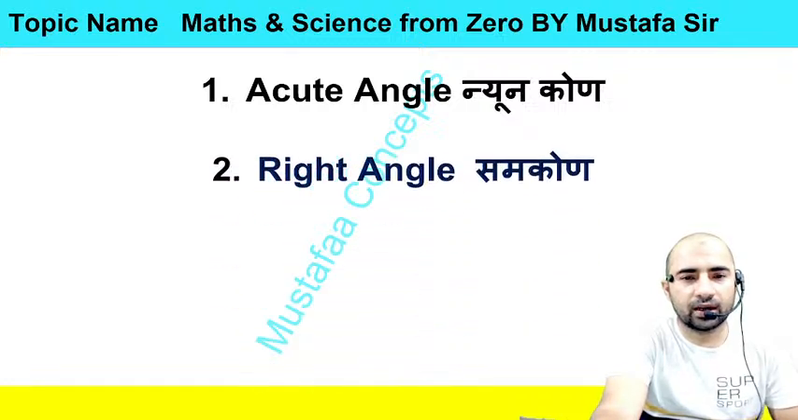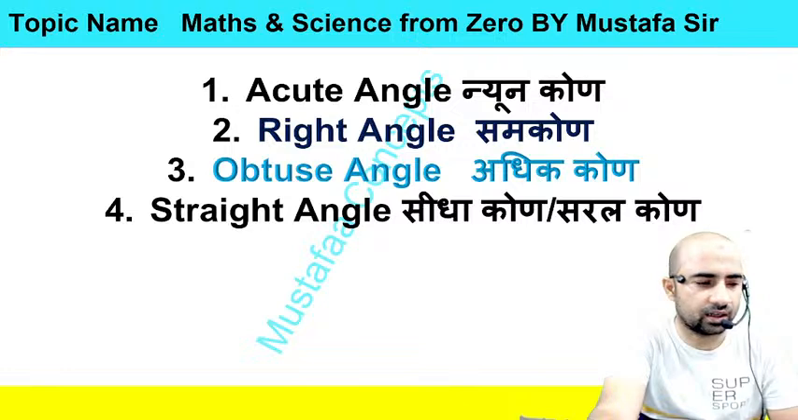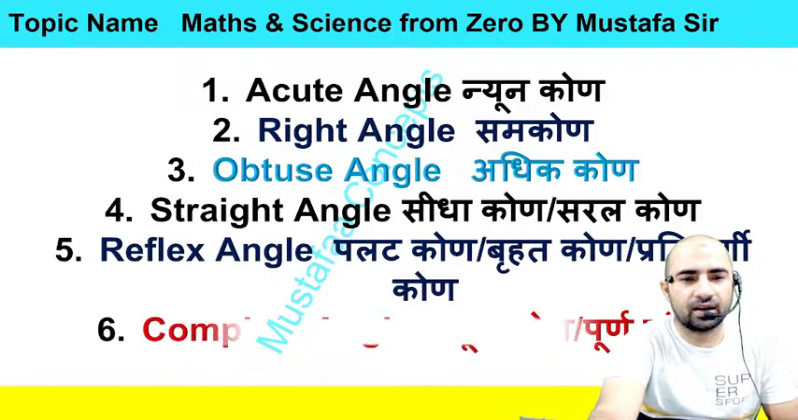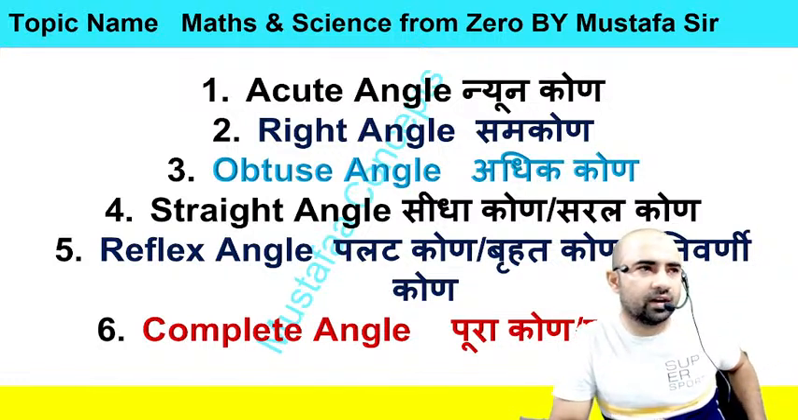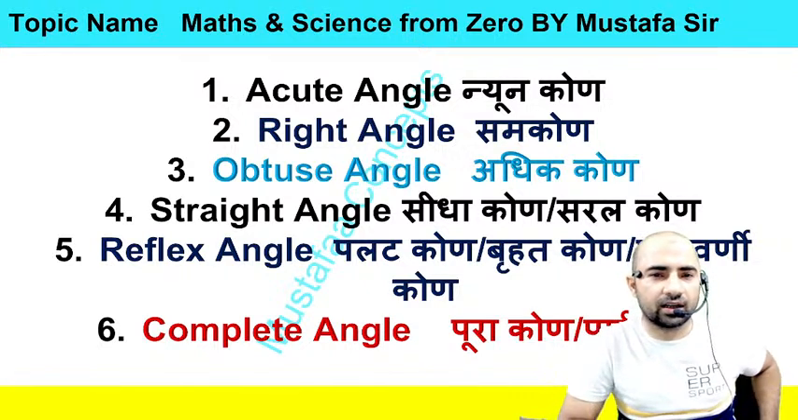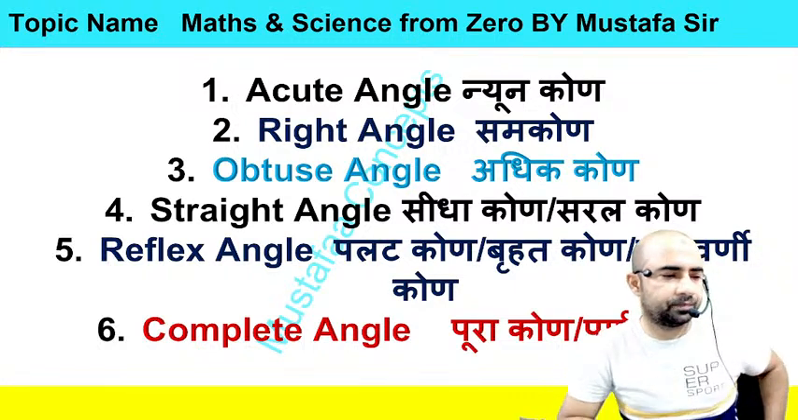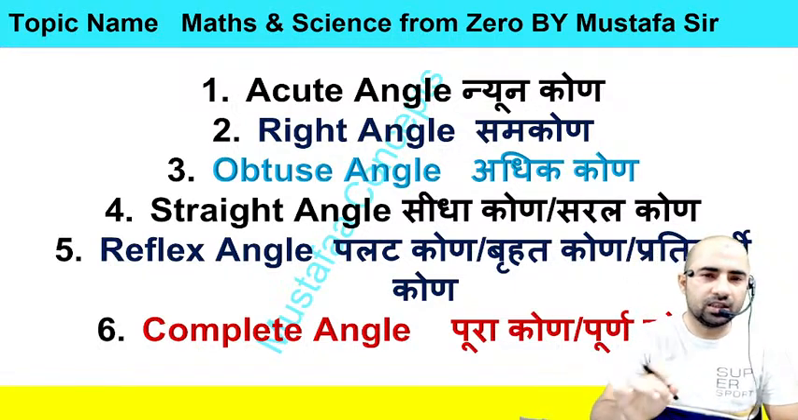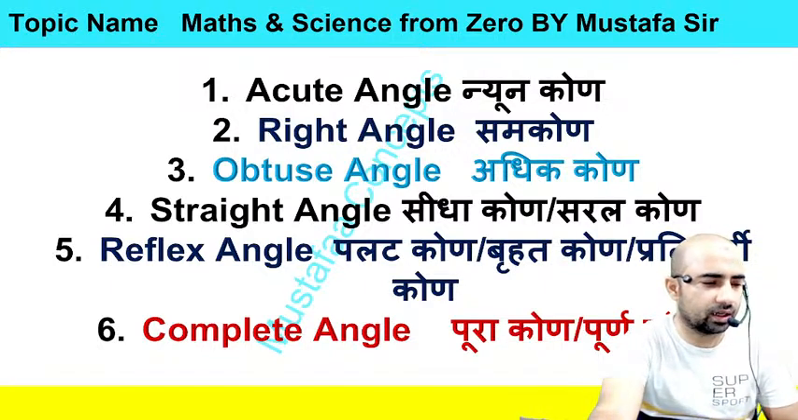One is your acute angle, second is your right angle, third is your obtuse angle, fourth is your straight angle, fifth is your reflex angle, and last is your complete angle. So on the basis of magnitude of any angle from 1 degree to 360 degrees, we have 6 types of angle. Any confusion? Now we will discuss each type of angle one by one. First we will discuss acute angle, then right angle, obtuse angle, straight angle, reflex angle, then complete angle.